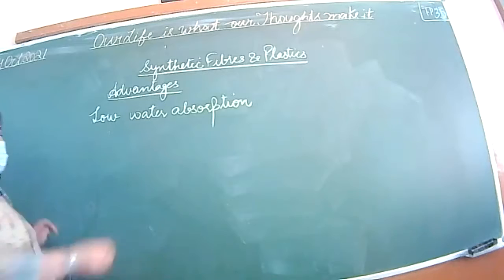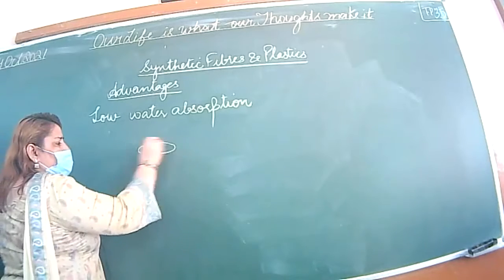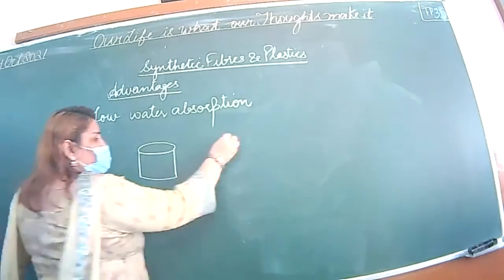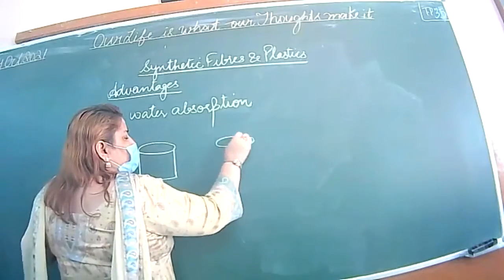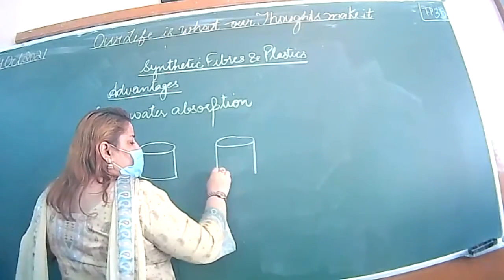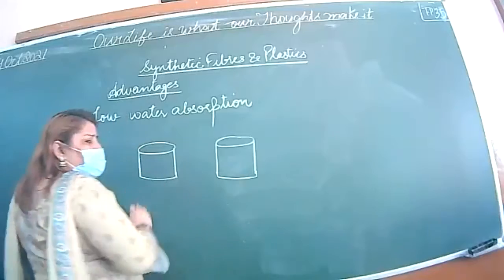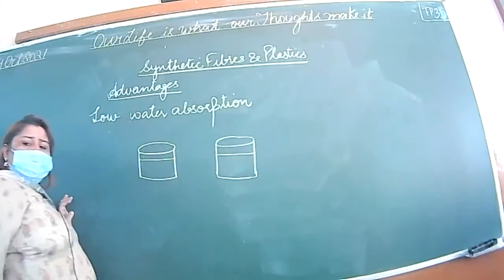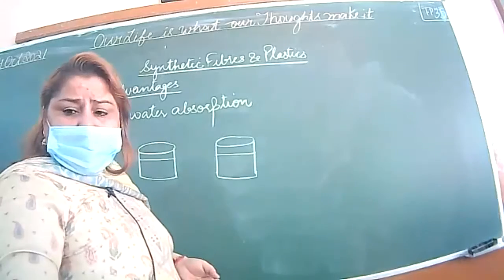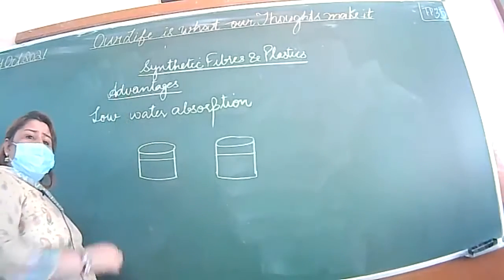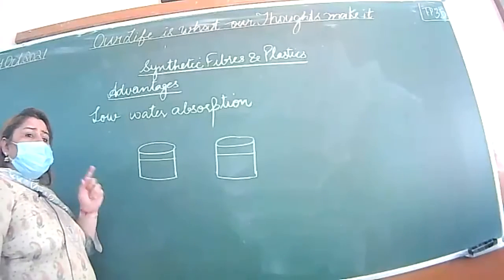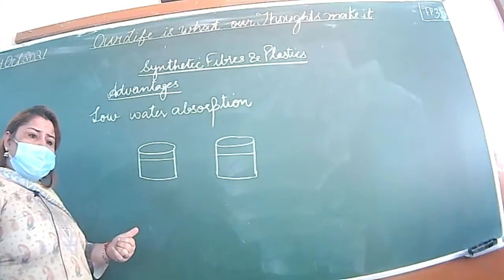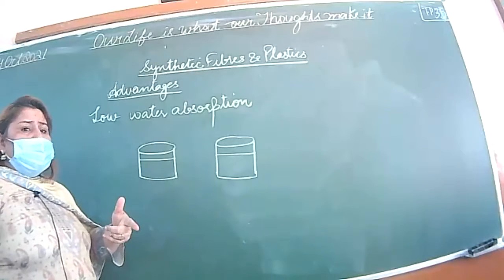So what we will do, we will take 2 buckets or mugs. In school we can take 2 beakers also. In these beakers we will fill the water to the same level, and we will mark the level. We will take 2 pieces of cloth, one cotton and the other synthetic. One natural fiber and the other synthetic.